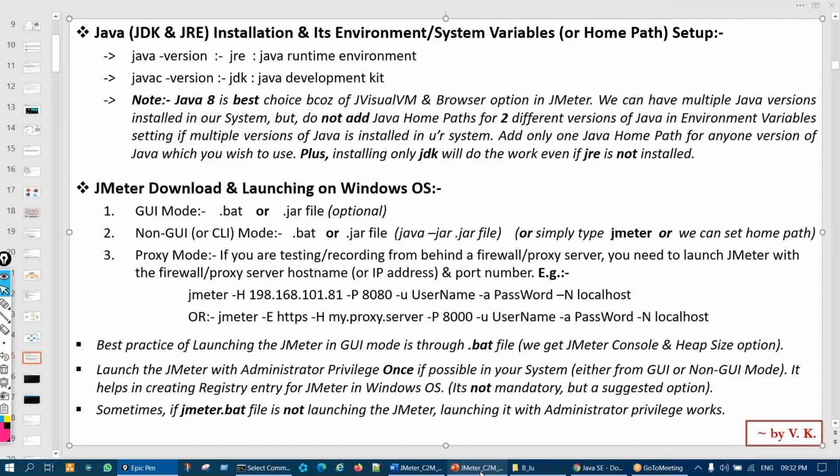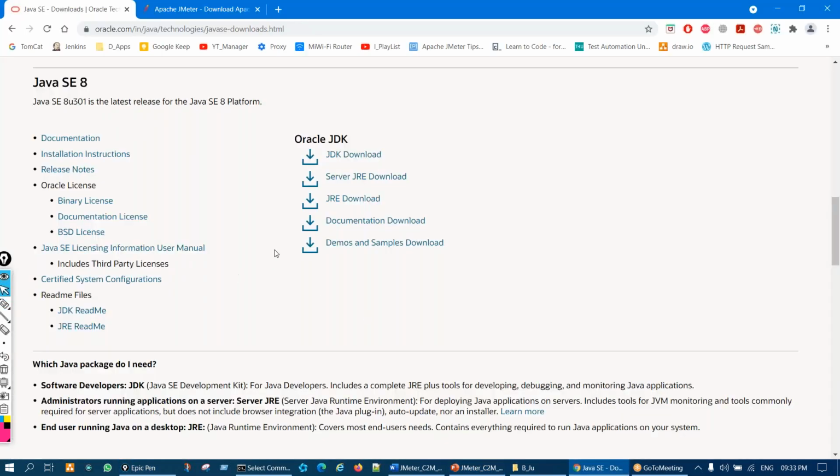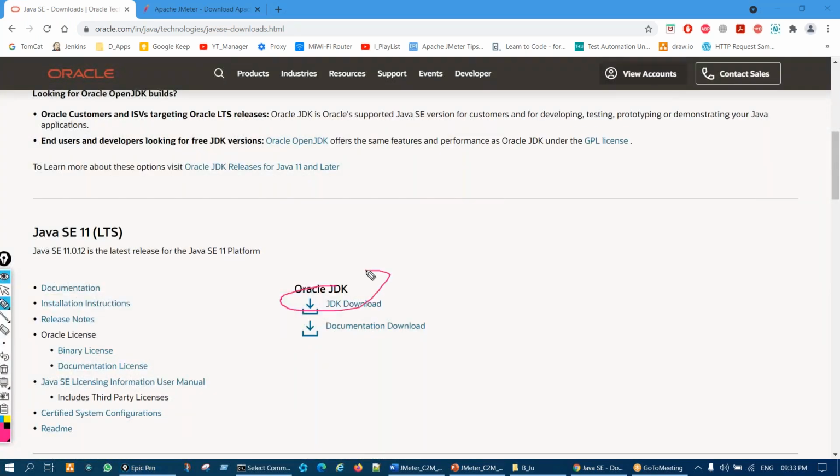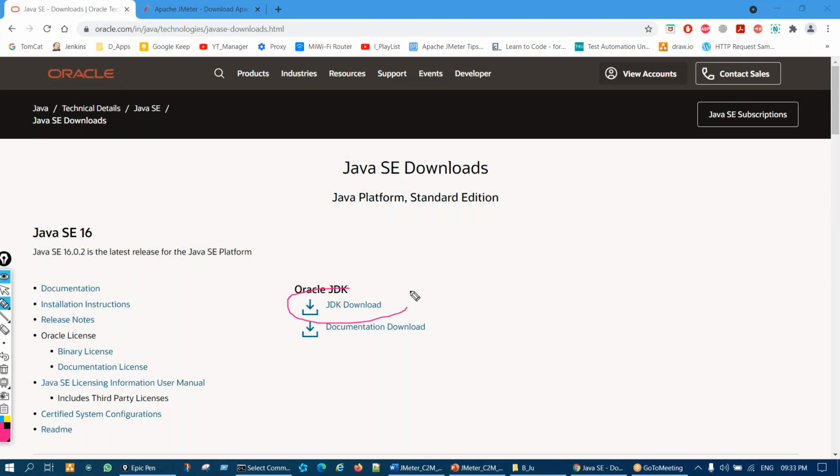Java 8 is the best choice because of the JVisual VM and browser option in JMeter. What are the browser option and JVisual VM? We'll see that later on. We can have multiple Java versions installed in our system, but do not add the Java home path for two different versions. I'll talk about this later on. Ignore that for now, but Java 8 is the best. So go for this. And how to download? You see this JDK download, click on that. You'll see this everywhere, even for 11 or for 16.